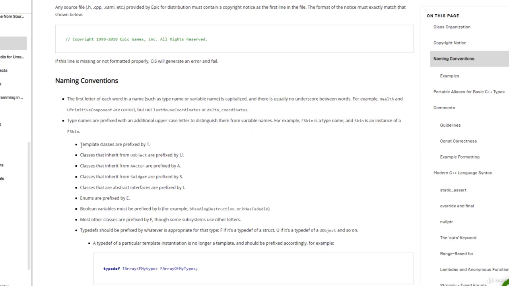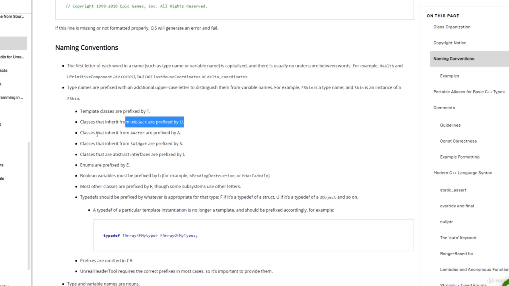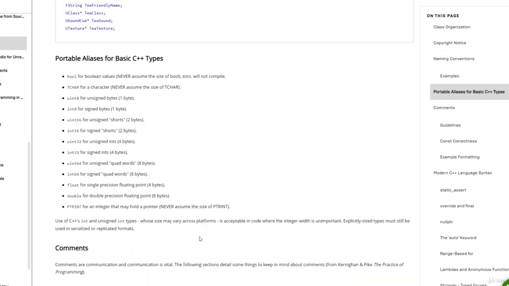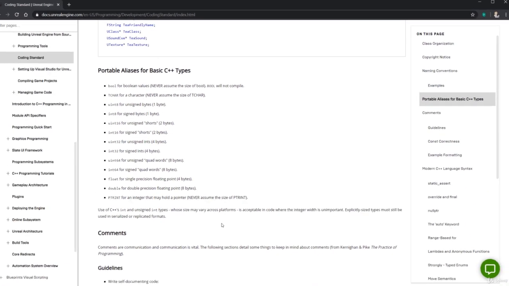So you have a few things that you can take a look at. Template classes are prefixed by T. Classes that inherit from UObject are prefixed by U. We've seen this already. Then you also have classes that inherit from actor are prefixed by A. So of course an actor is a UObject or an object, but if it derives from actor, then we will also put an A in front of that class name. Okay, this is basically what this is about. You have a bunch of other things here. You can see enums are prefixed by E and so forth. Okay, you can give this a read and use this as a reference as you develop.